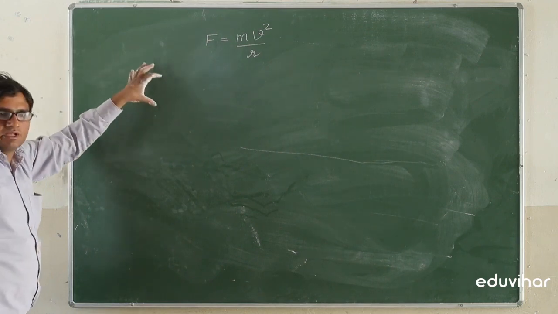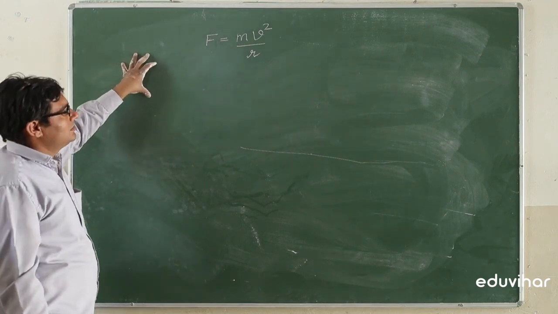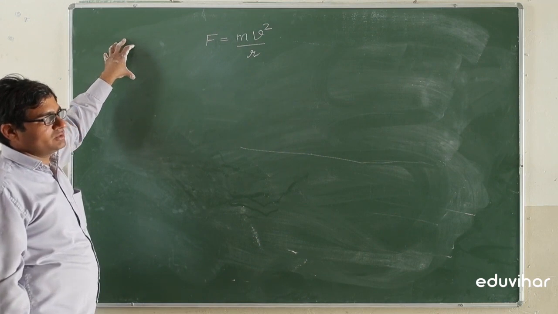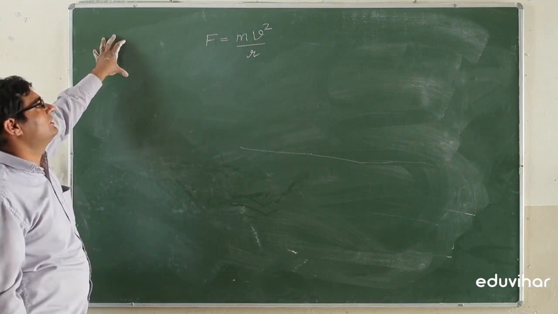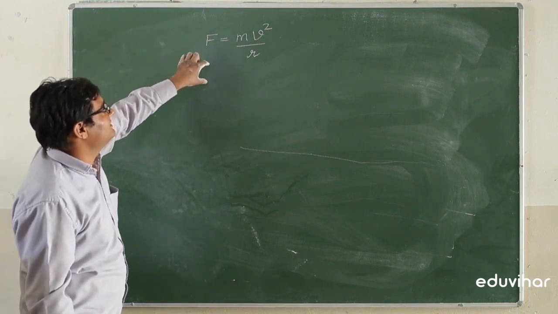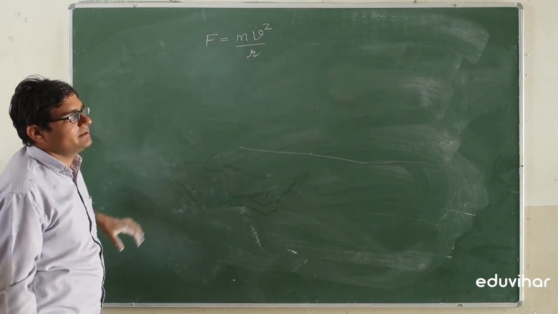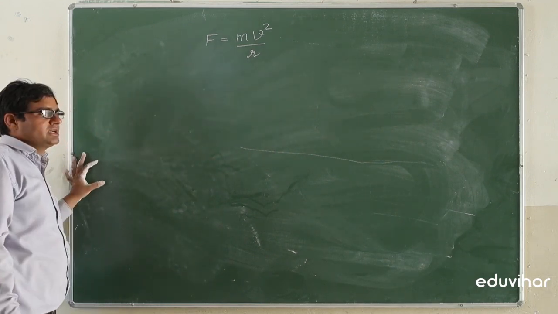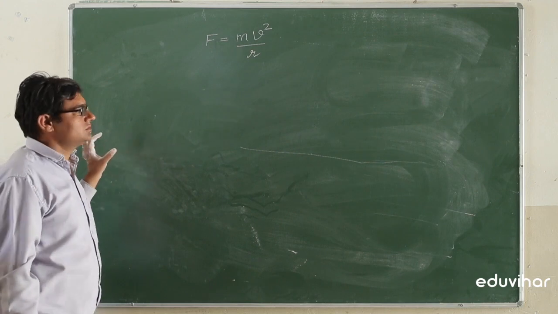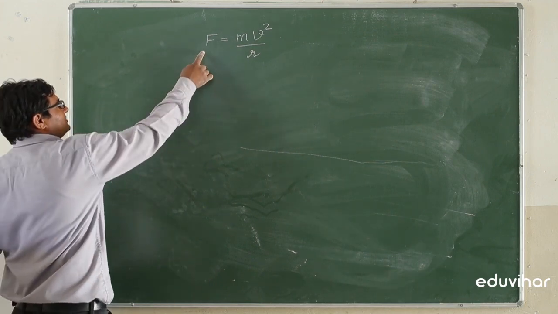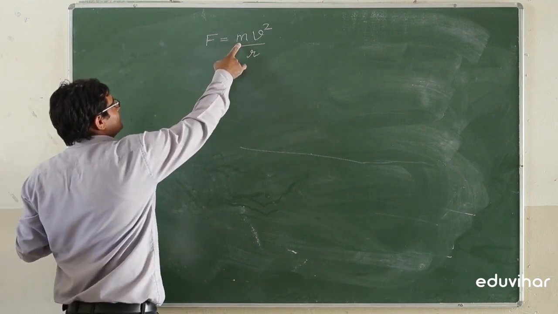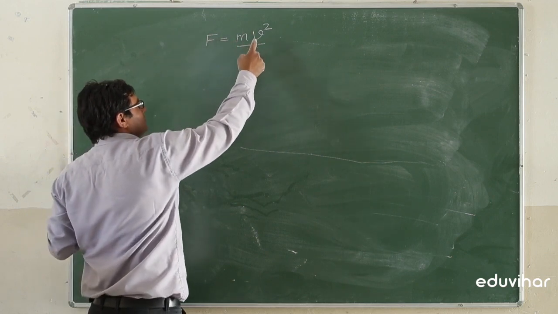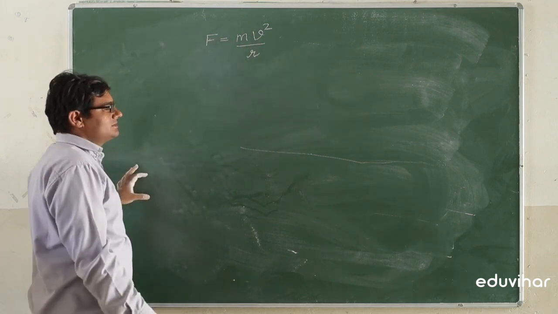This is the application of dimensions: accuracy of the formula. To check the accuracy of the formula, we will take an example. F is equal to mv square by r. We have to check whether the formula is right or wrong. F is force, m is mass, v is velocity, and r is the distance.